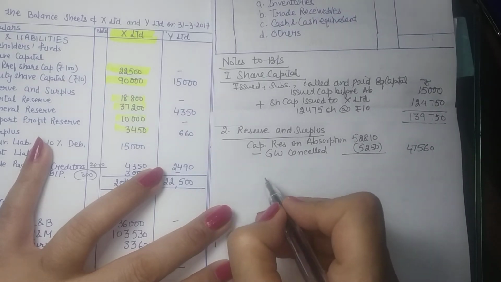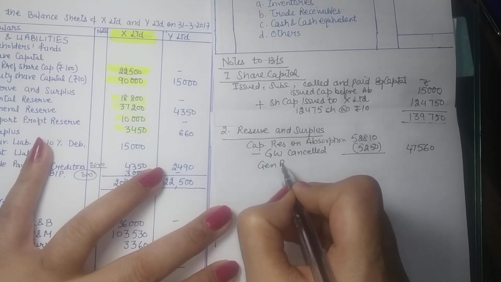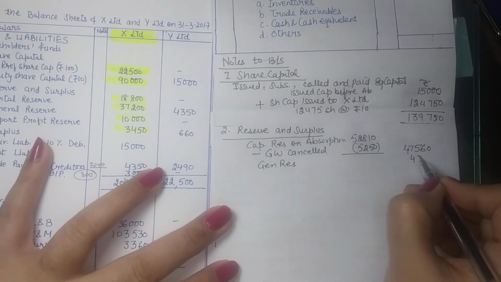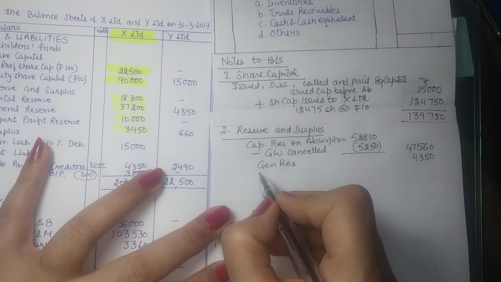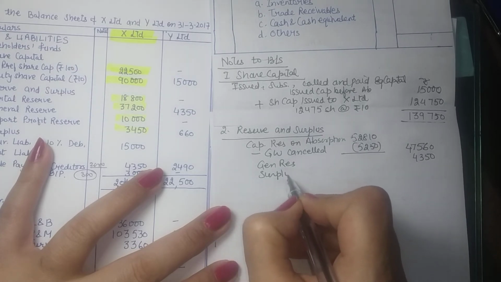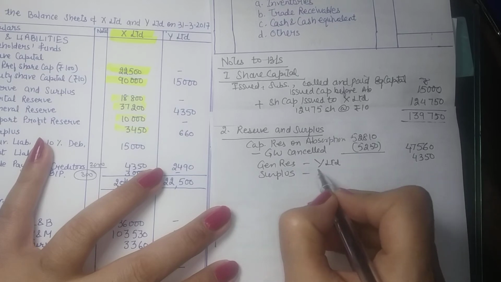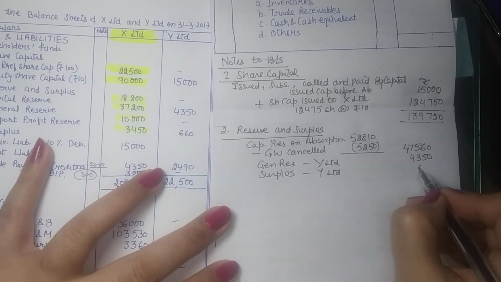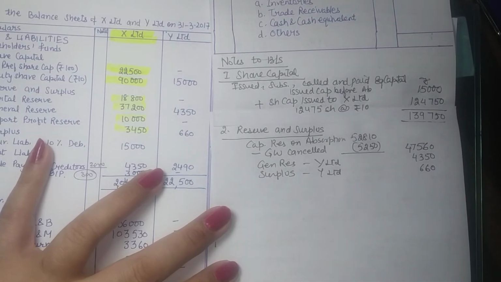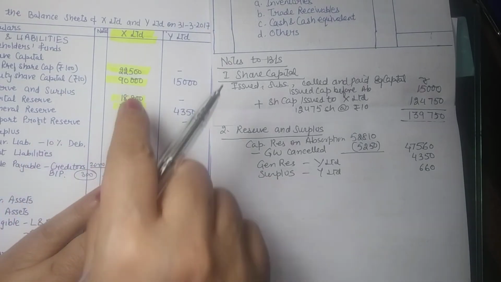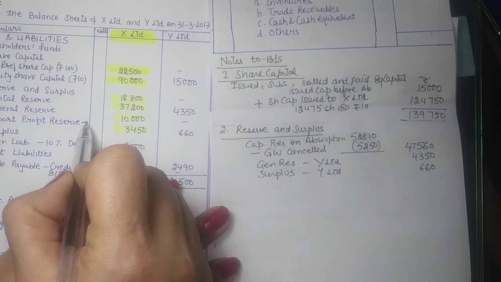So it gives you 47,560. Now this company is having its own general reserve 4350. It is having its own surplus. So this is the amount of Y Limited, its own amount, right? So this is all that this company is having. Then when they acquired the other company, we must remember export profit reserve.